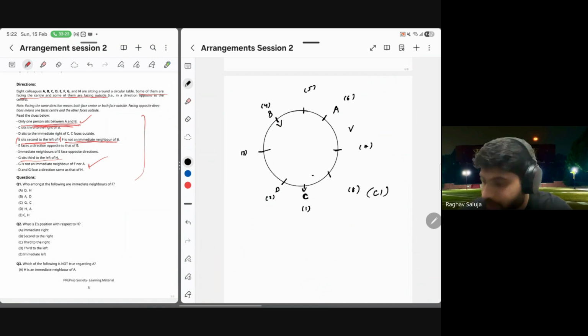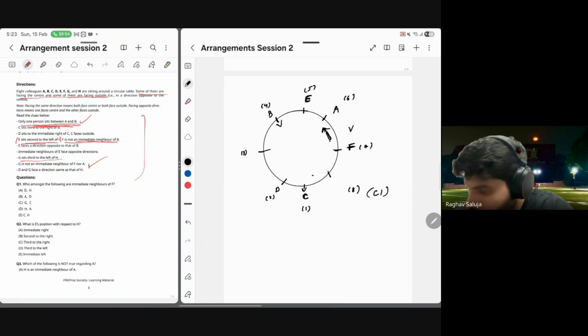So F has to come at position 7. If F has to come at position 7, E has to come at position 5. E is to the left of F. It means F's left is anti-clockwise.